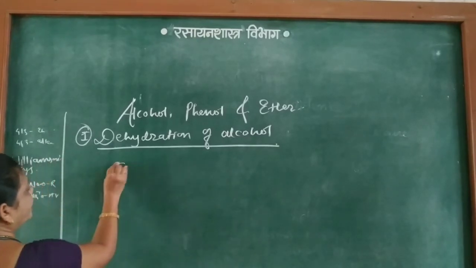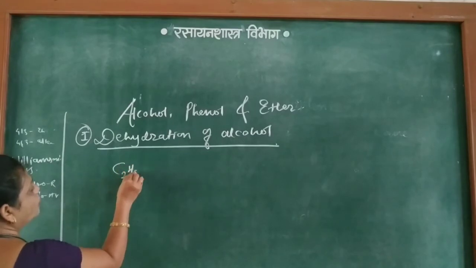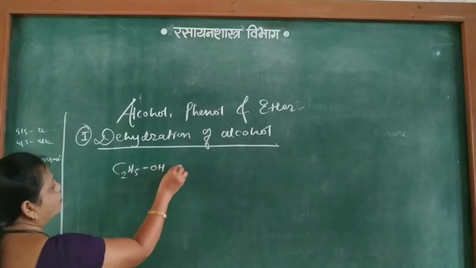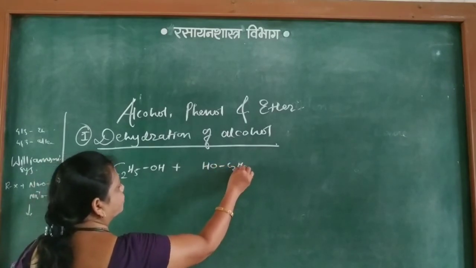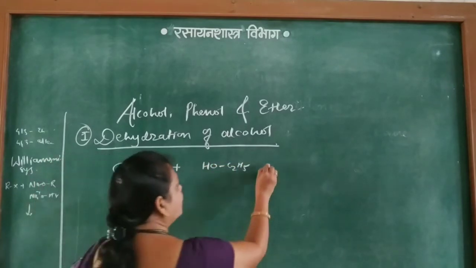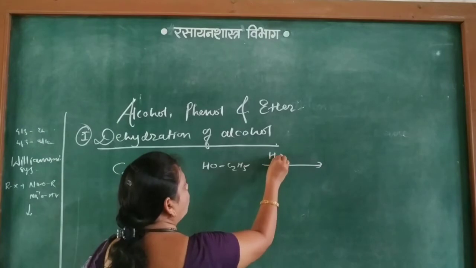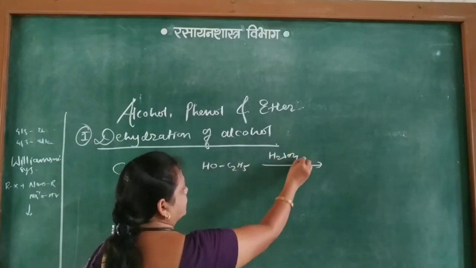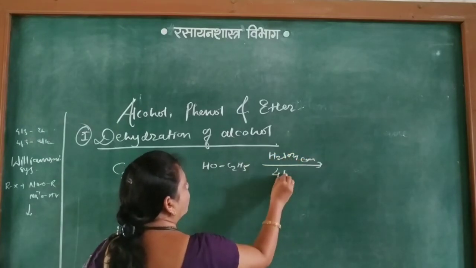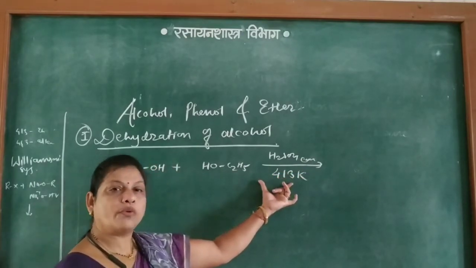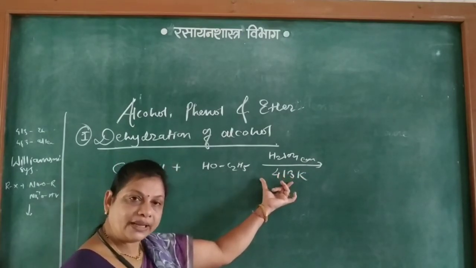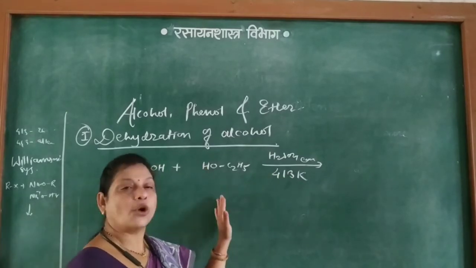For example, C2H5OH plus again C2H5OH, in presence of concentrated sulfuric acid at 413 Kelvin. If the temperature is 413 Kelvin, then ether is obtained.